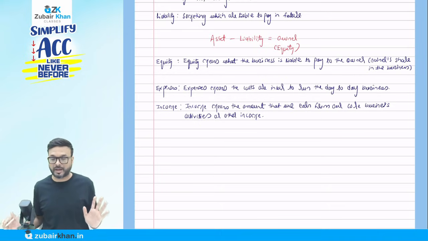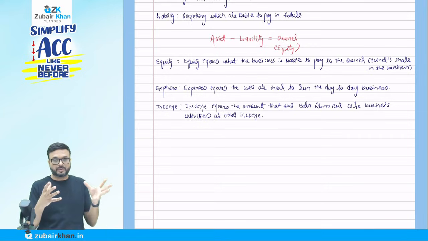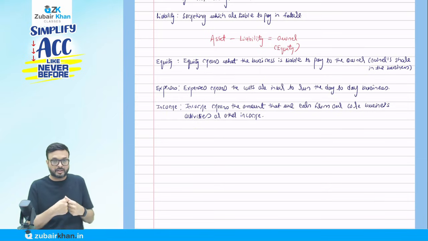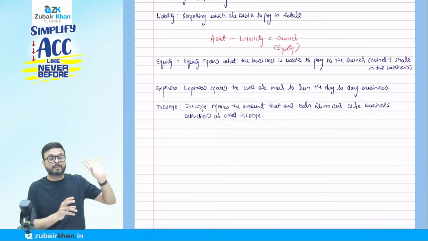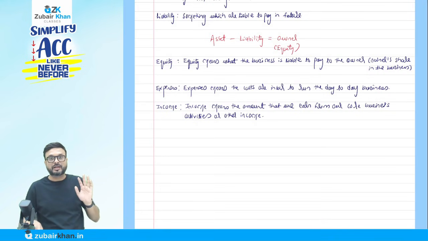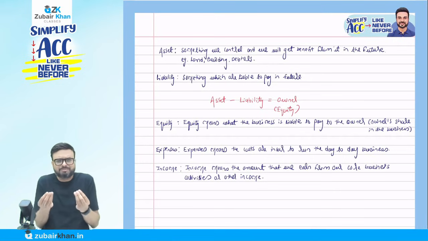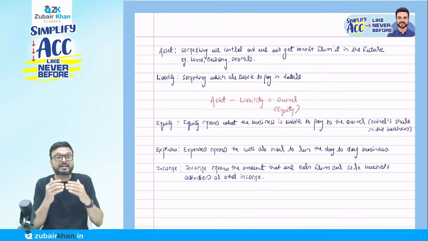That is the core part. Suppose someone is in the business of, let's say, a grocery shop. When he sells those items, that is the core income. But he has deposited a certain amount in the bank, and they will give him interest also. That is the other income. You got the point? So don't try to mug up the thing. Try to understand it normally; the meaning is very simple.